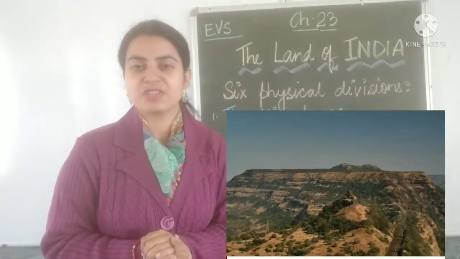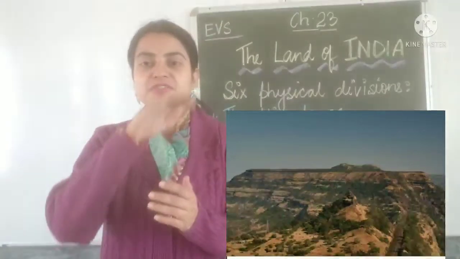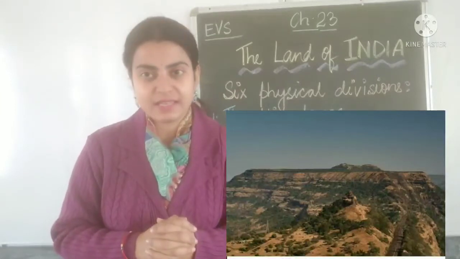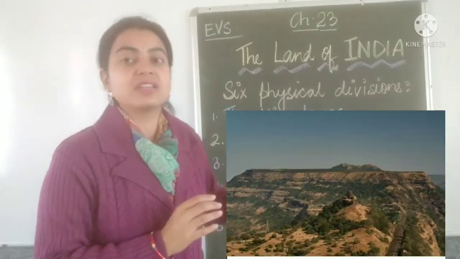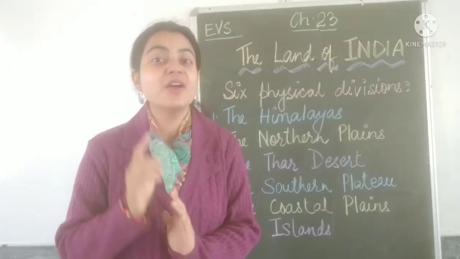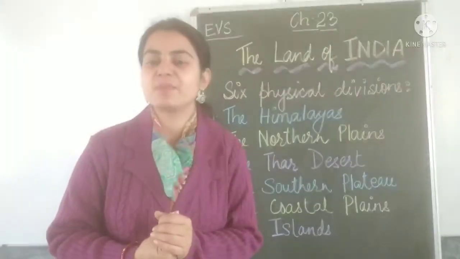Then we have the southern plateau, also known as the Deccan Plateau. What is a plateau, children? A plateau is a table-shaped land which is flat on the top and sloping on the sides. This region is rich in mineral resources. They are the non-renewable resources. Another topic which we studied in that chapter.